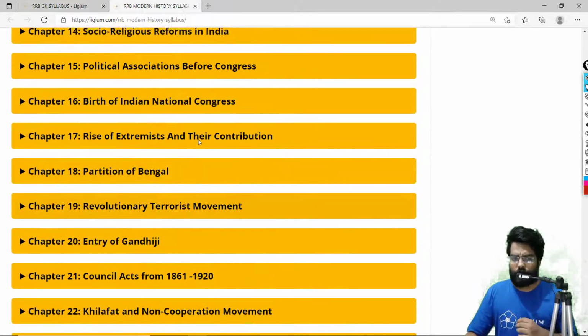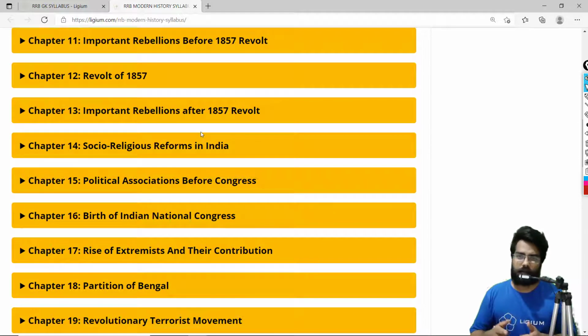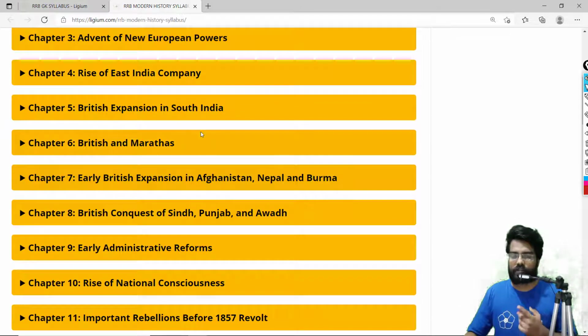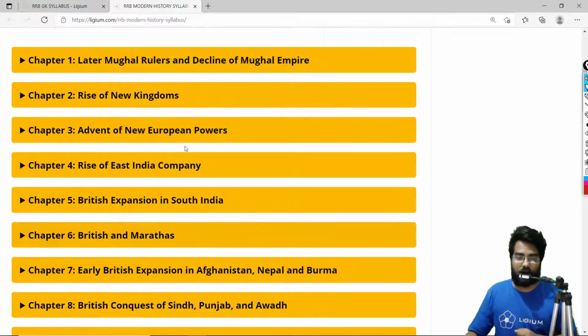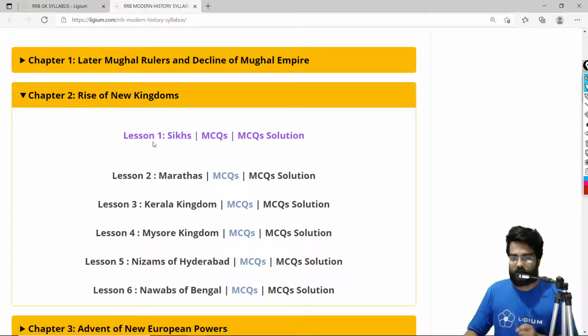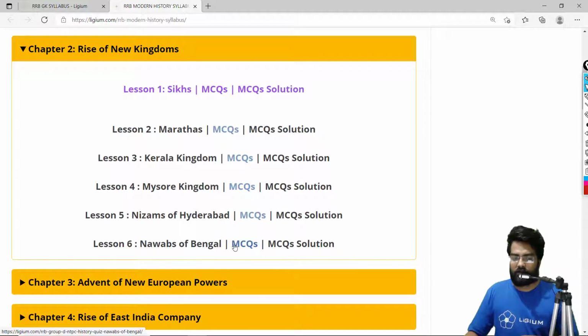The best part of Ligem is that it is always getting updated. So you don't really have to create notes. All you have to do is figure out where our part is, that is Nawabs of Bengal. It will come in chapter 2, Rise of New Kingdoms. So let's explore it. As you can see, we have lesson 1 for the Marathas, the Kerala kingdom, the Mysore kingdom, the Nizams of Hyderabad, and lesson number 6 is Nawabs of Bengal. So we are just going to click on MCQs.